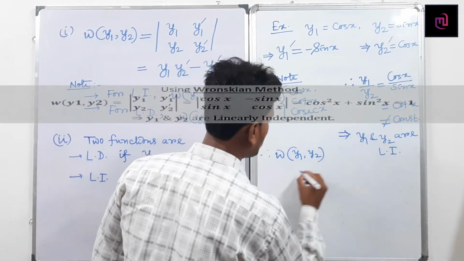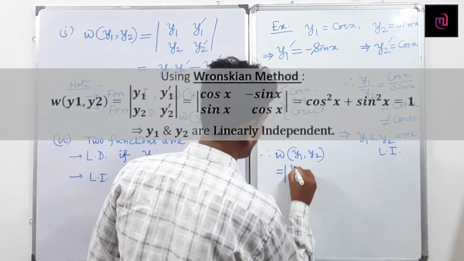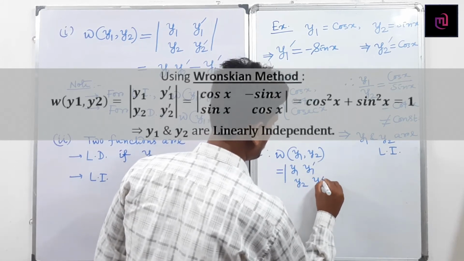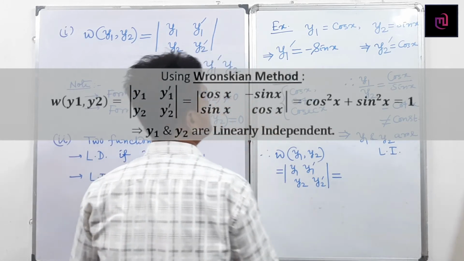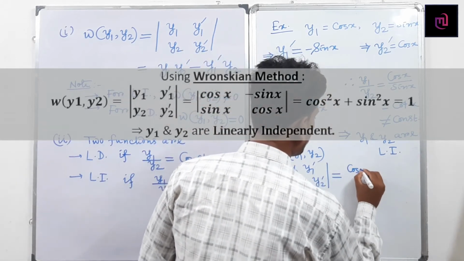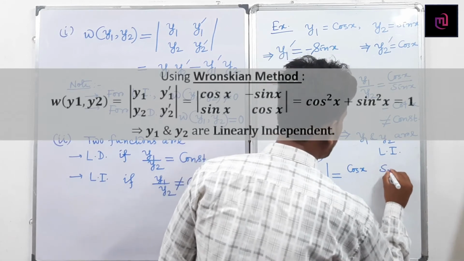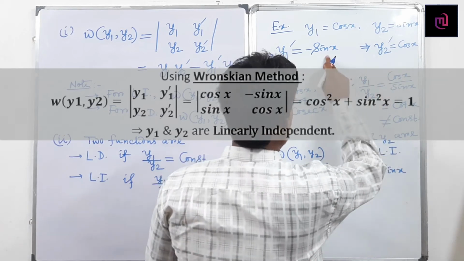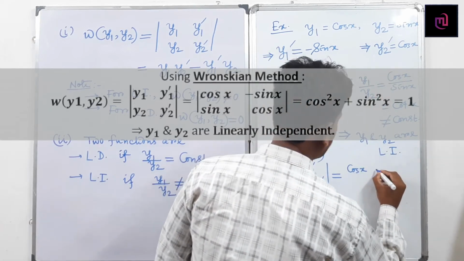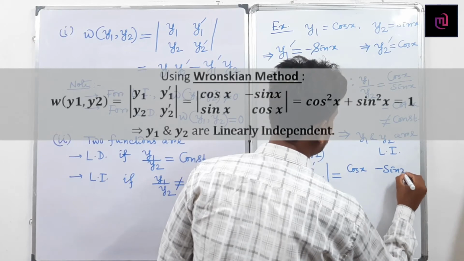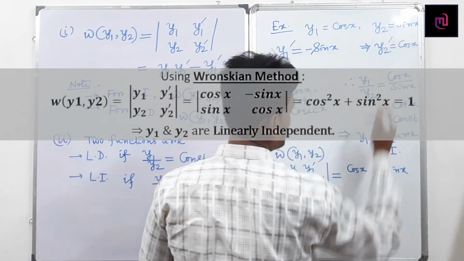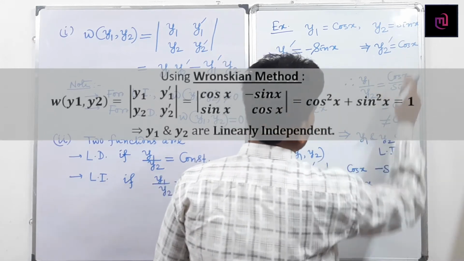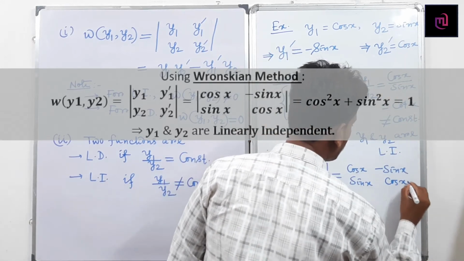So this part becomes the determinant with y1, y2, y1 dash, y2 dash. Here y1 is cos x and y2 is sin x. y1 dash becomes minus sin x, and y2 dash becomes cos x.